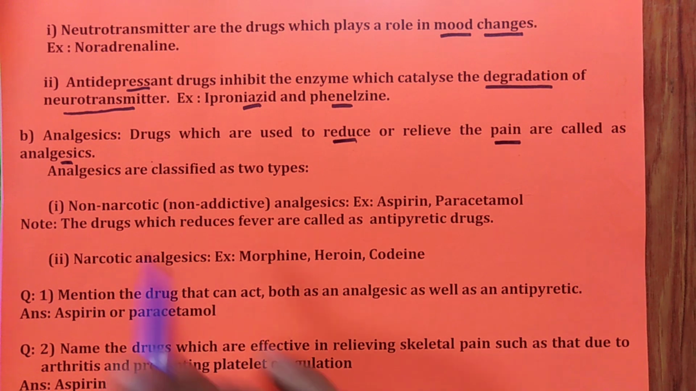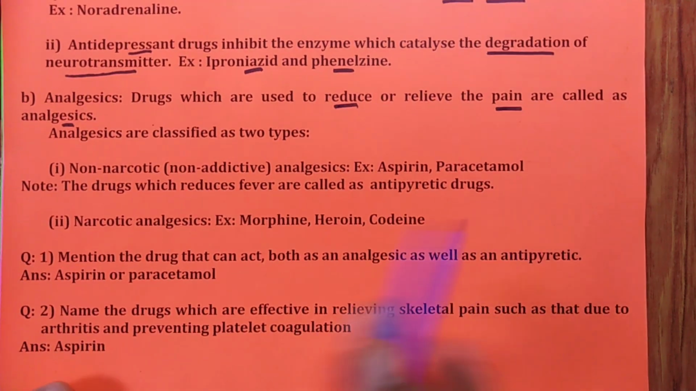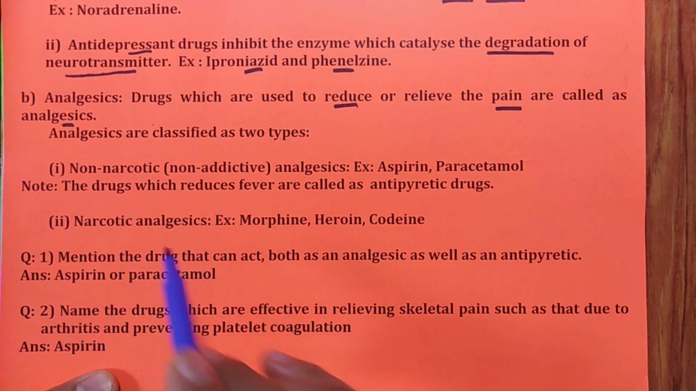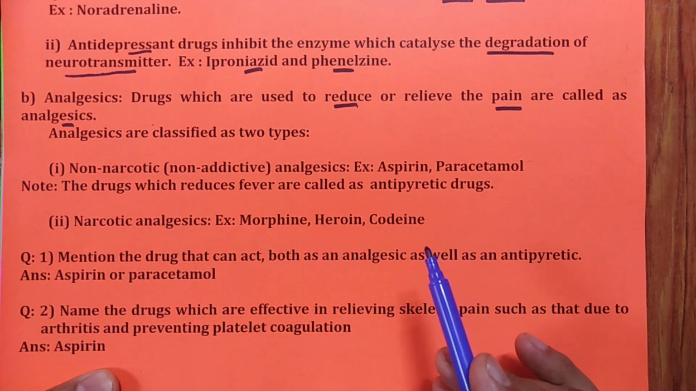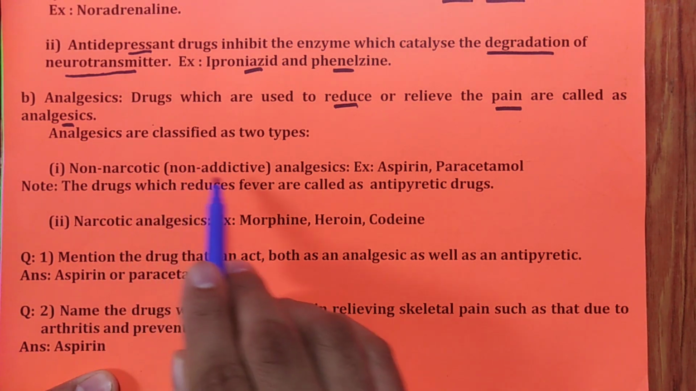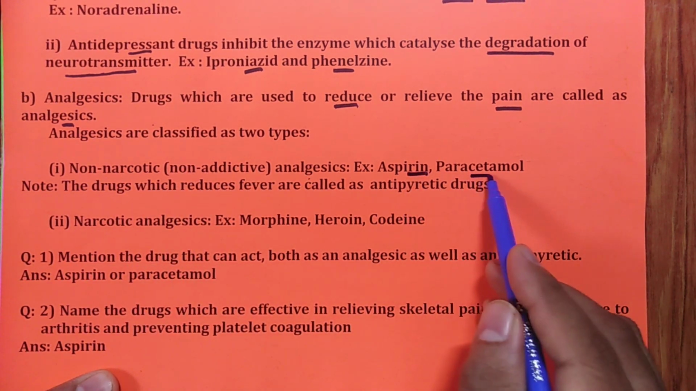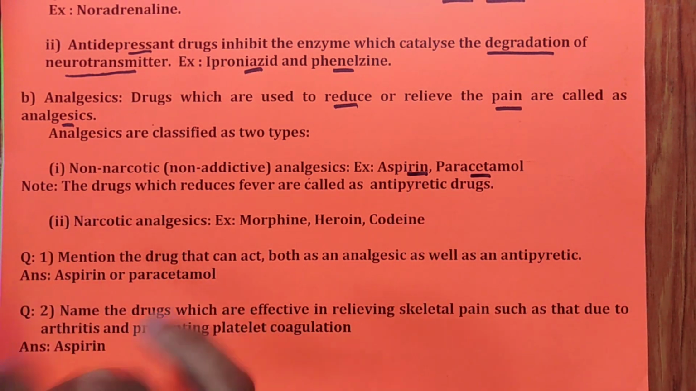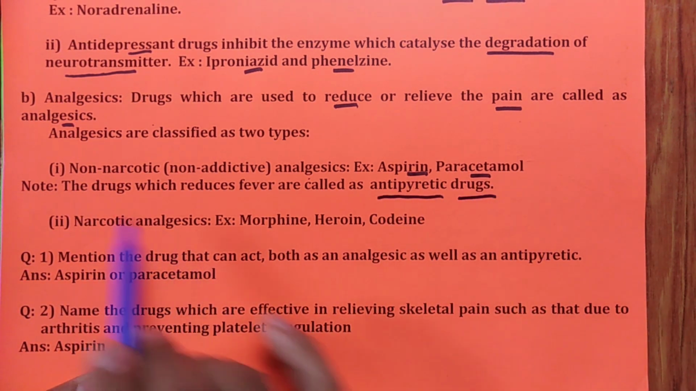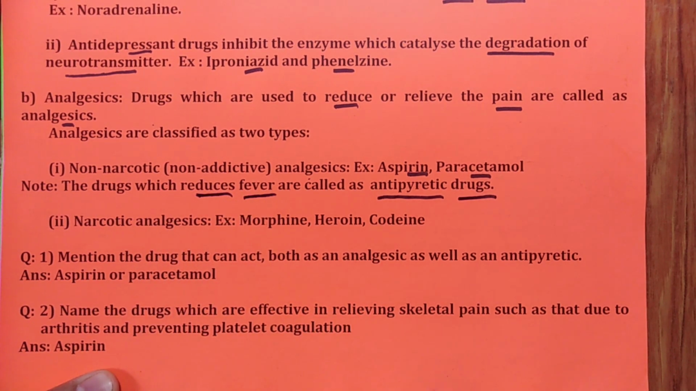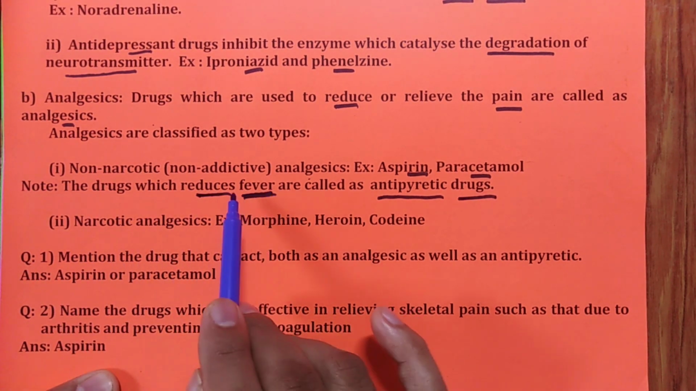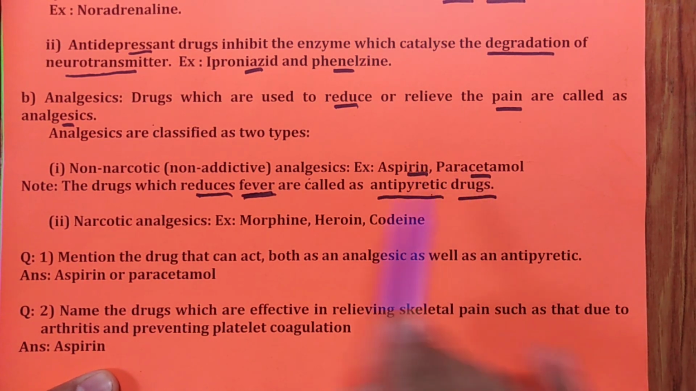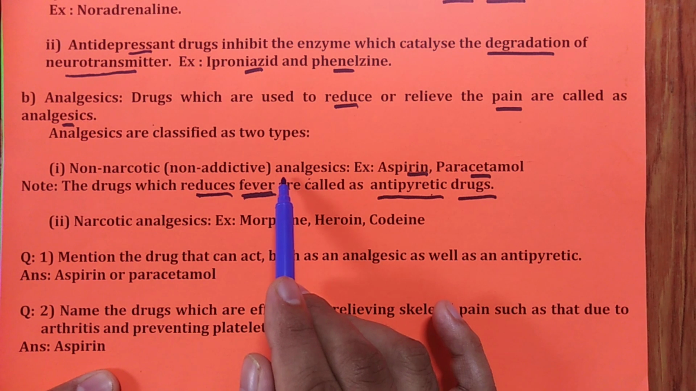Very important. Remember, there are two types of analgesics. One is non-narcotic, non-addictive. Another one is narcotic, which forms habit-forming drugs. Non-narcotic or non-addictive analgesics, examples aspirin and paracetamol. In that case, antipyretic action is there, that is, they reduce fever, which is also called antipyretic action. And remember, these two act as antipyretics and also as non-narcotic analgesics.